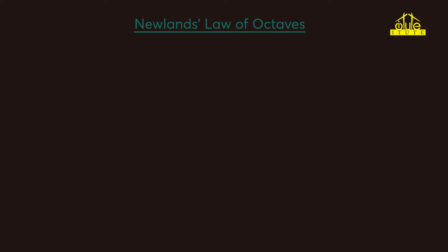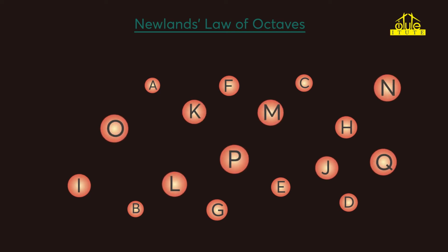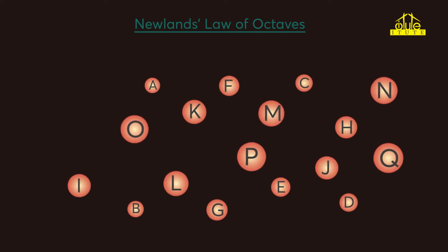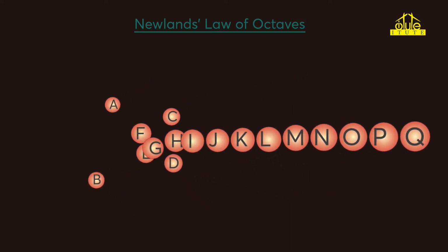Newlands took some elements. Let's consider A to Q. Here are some elements with 1 to 17 as their atomic masses respectively. He arranged these elements in increasing order of the atomic masses like this.